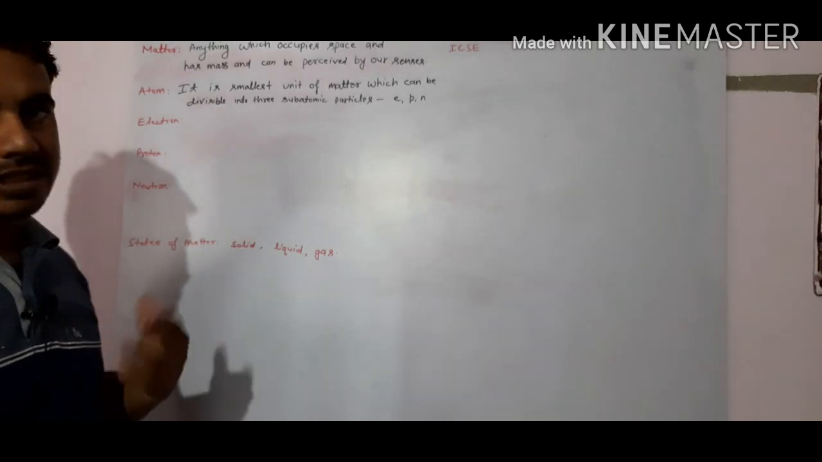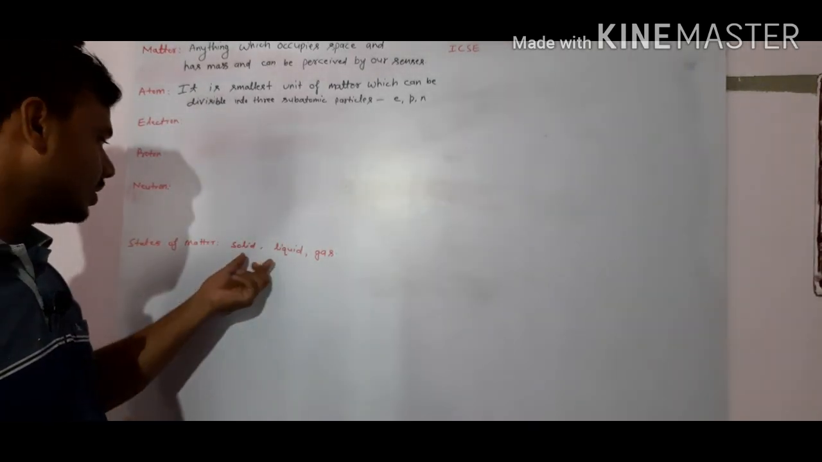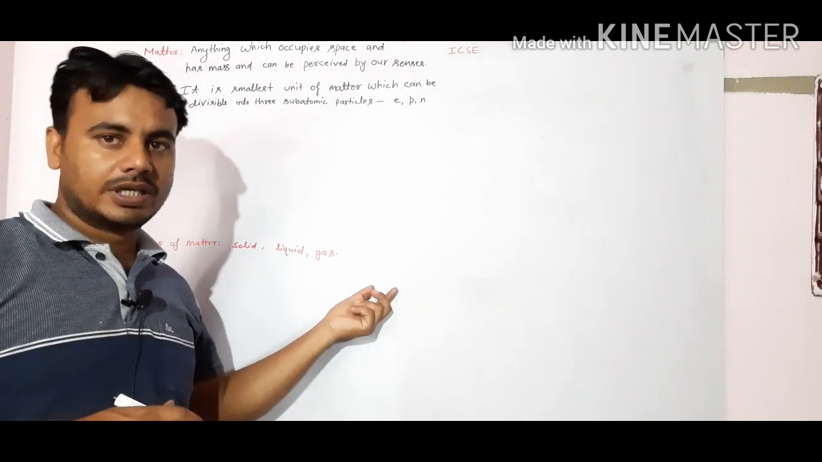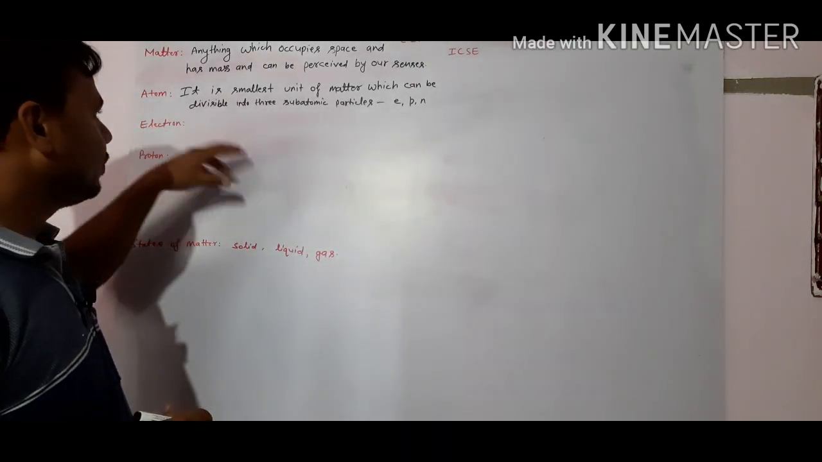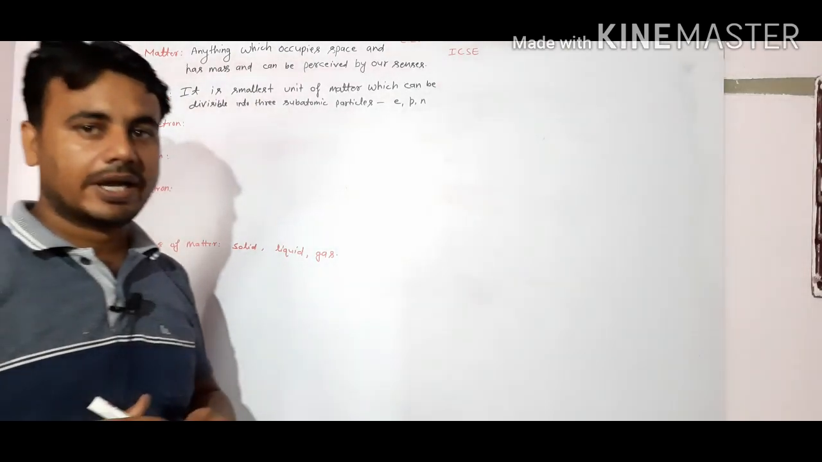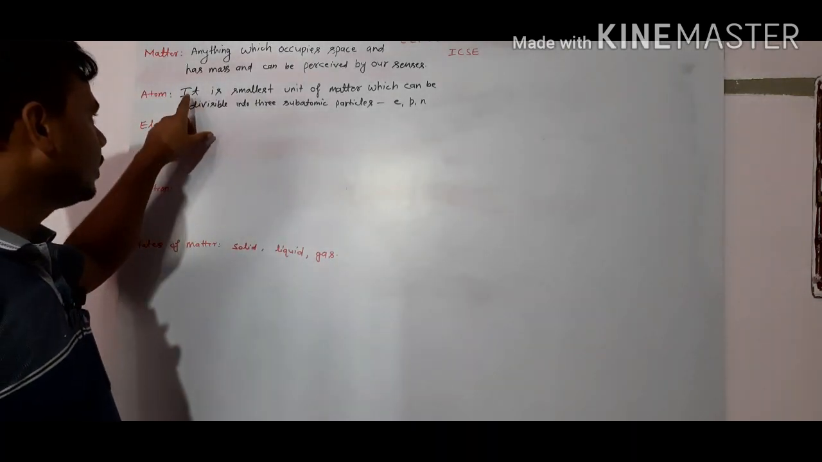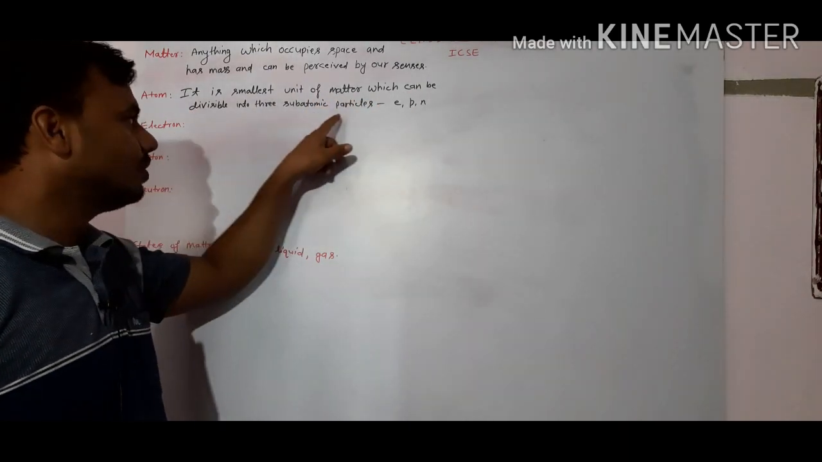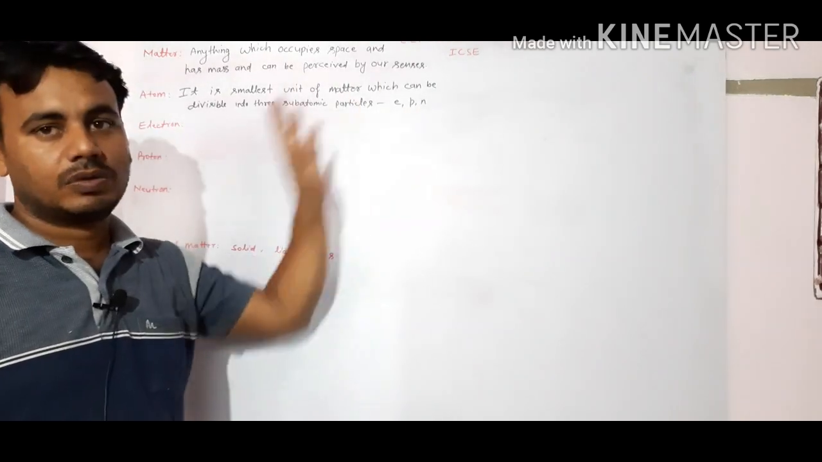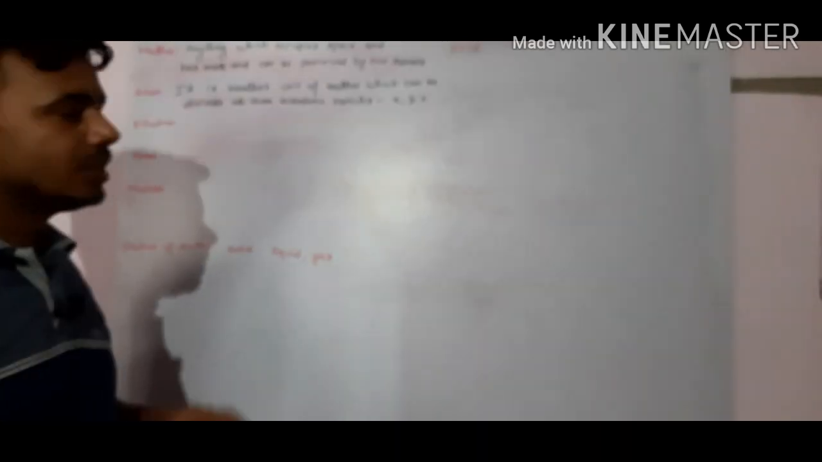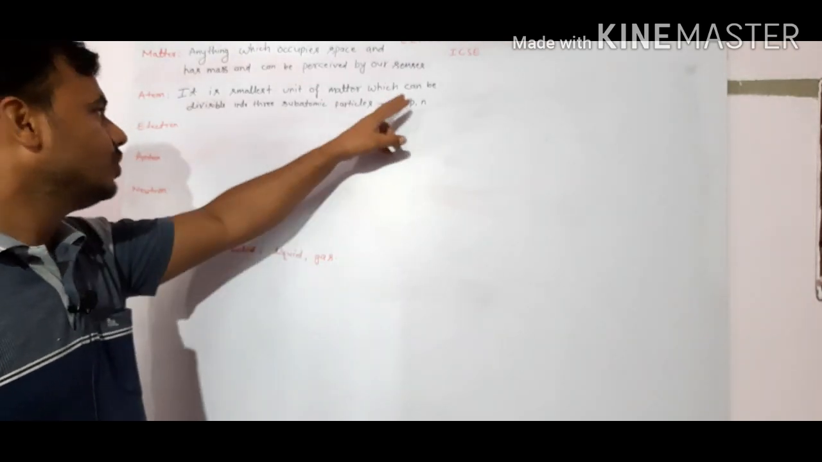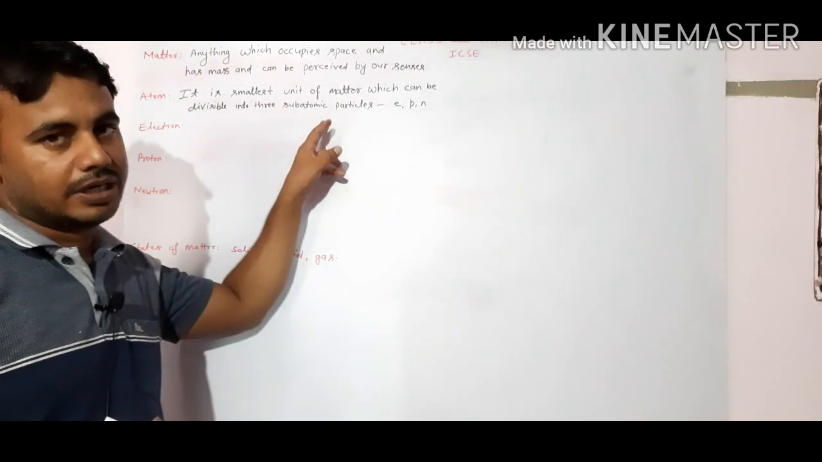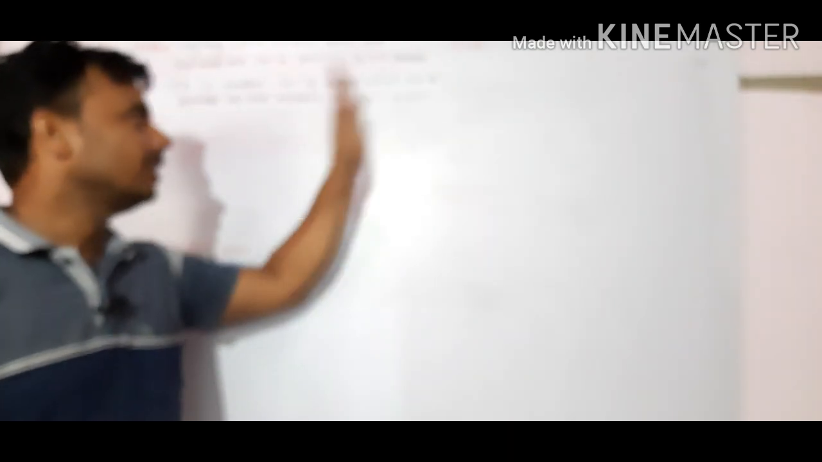Now we see matter is categorized in three states: solid, liquid and gas. We will study them in detail, but before that, first we will learn about the atom. What is an atom? It is the smallest unit of matter, which can be divided into three subatomic particles: electron, proton and neutron. Means an atom can be divided into three subatomic particles.